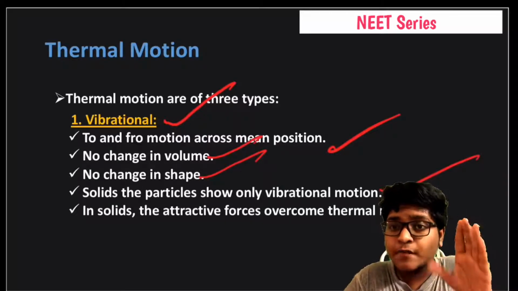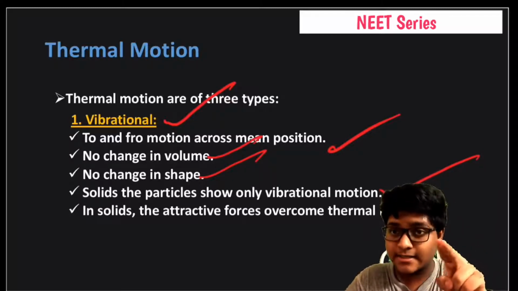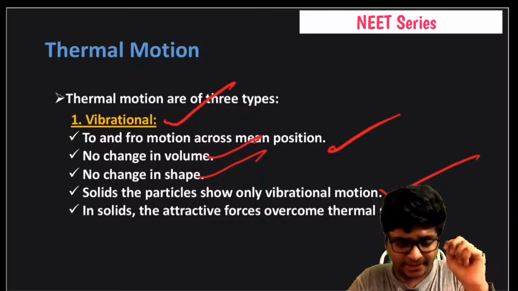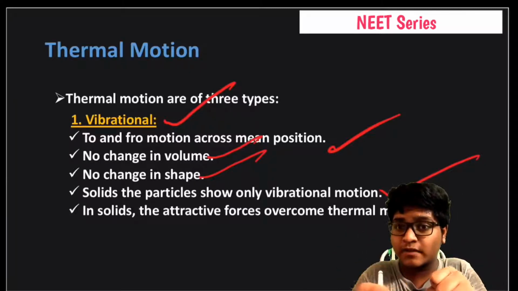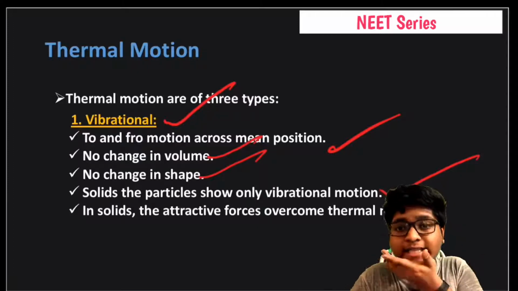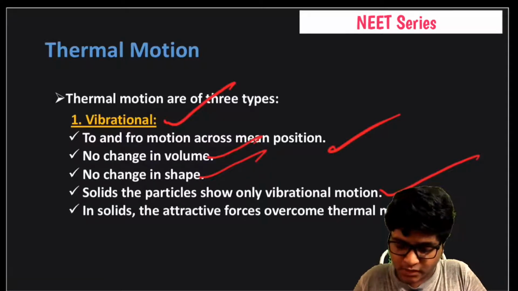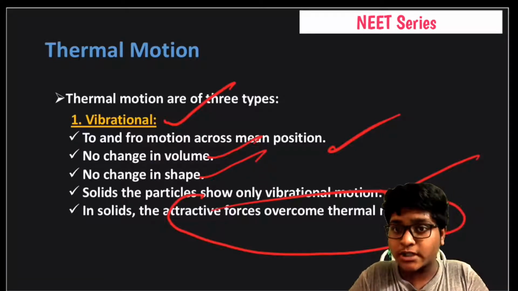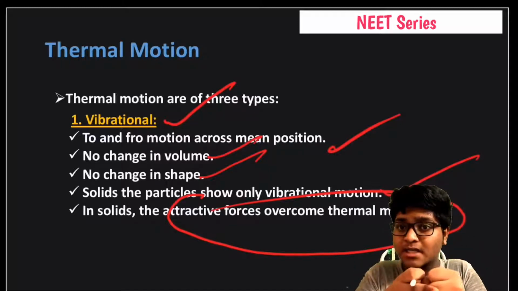Which form of matter comes under vibrational motion? Solids. That is the answer. They have a specific shape and a specific volume, and they don't change. They are always fixed. They are permanent. In solids, the attractive forces overcome the thermal motion. Due to the attractive forces between them, it overcomes the thermal motion.